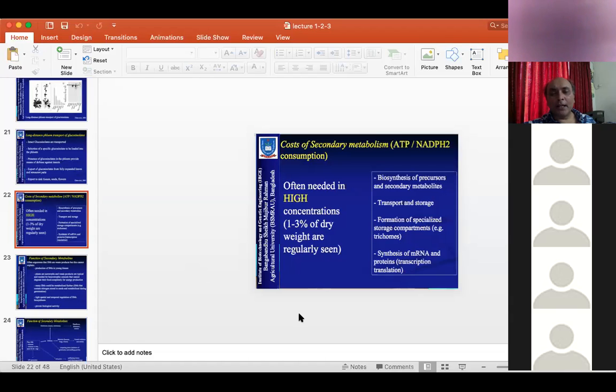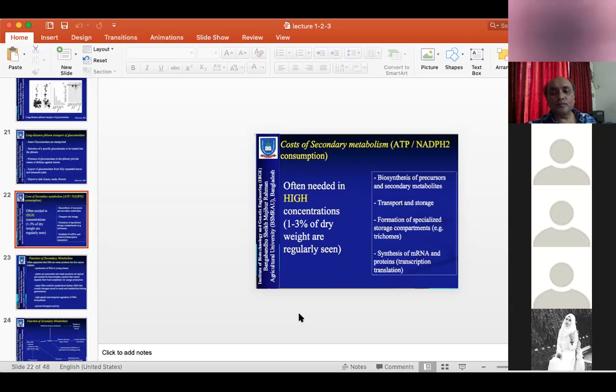Rubber industry uses the polyterpenoidal compound from the latex of the rubber plant. Any other? Pharmaceuticals, medicine. Yes, some of the terpenoidal compounds are very good medicine.